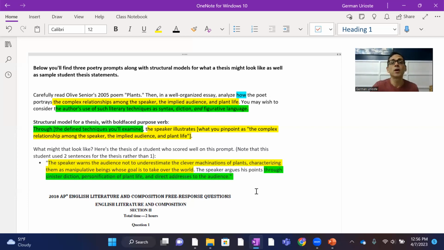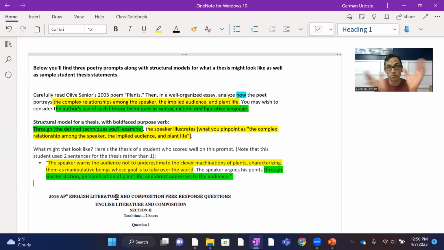So there are those 2 parts. This is the claim the writer's making in yellow, and in green is the particular techniques or devices that he'll look at. Notice that the person doesn't say through diction, personification. They define sinister diction, personification of plant life. You want to try to be as specific as you can with your techniques. Don't say the author uses syntax.